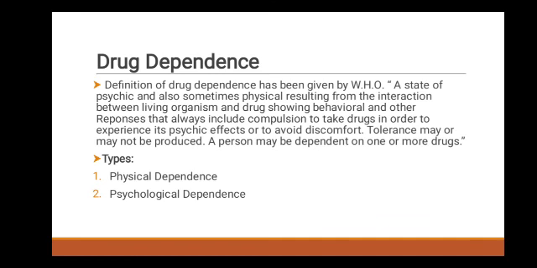In short, it means that on repeated administration of a certain drug, the person may become dependent on this drug physically or chemically. There are two types of drug dependence. First is physical dependence and second is psychological dependence. Physical dependence is an altered physiological state produced by repeated administration of a drug, which necessitates the continuous presence of the drug to maintain physiological function. For example, alcohol, tea, coffee and tobacco. It develops a lesser degree of dependence. This is known as a habit.